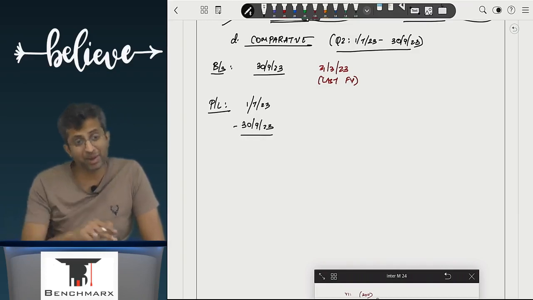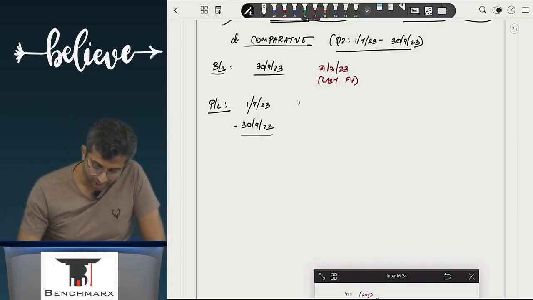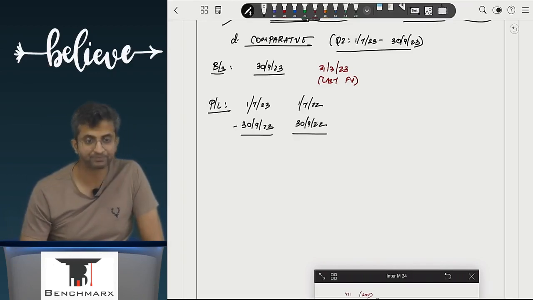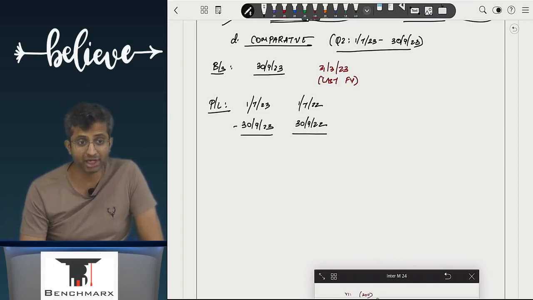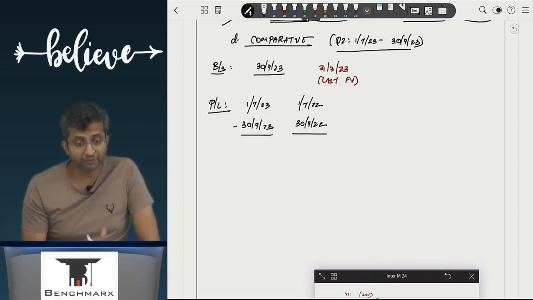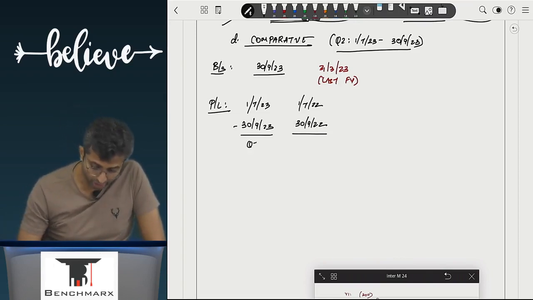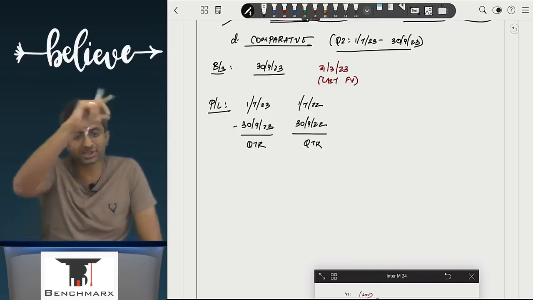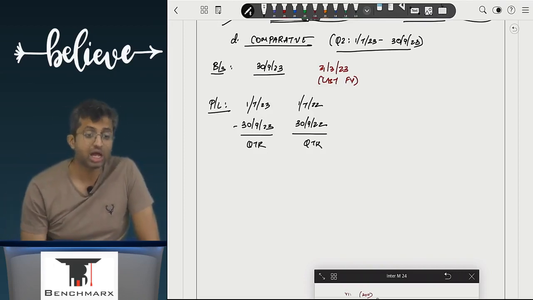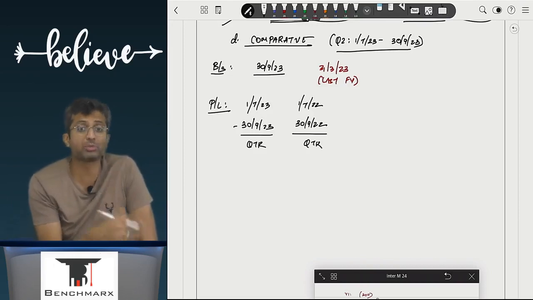Against that, a comparative quarter, that is 1st July 22 to 30th September 22. Do we understand it? We show it for the current quarter and also the previous year's comparable quarter. Last year यही quarter में आपने कितना कमाया.